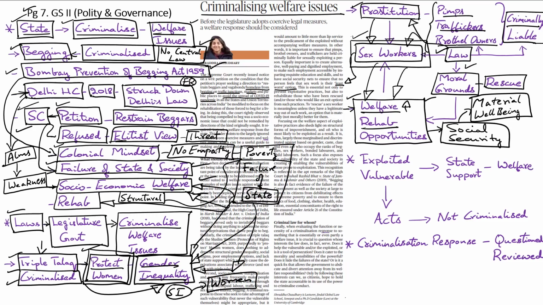But instead, the laws blindly criminalize the act or the conduct itself and thus lead to the further exploitation of sex workers. So, in short, those who are often exploited in the society and those who resort to questionable acts and conducts such as begging, prostitution, etc., they usually come from the vulnerable sections of the society and they often belong to marginalized, discriminated sections such as gender minorities, caste minorities, class minorities, etc.